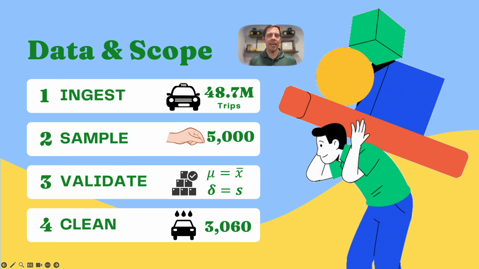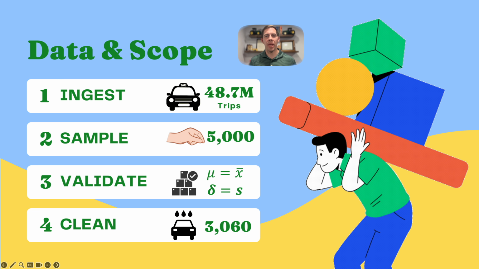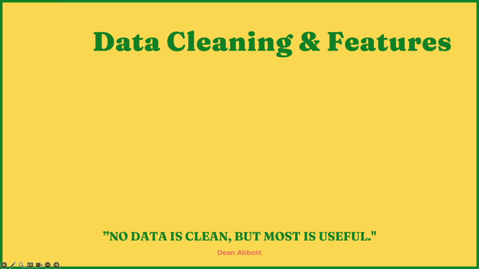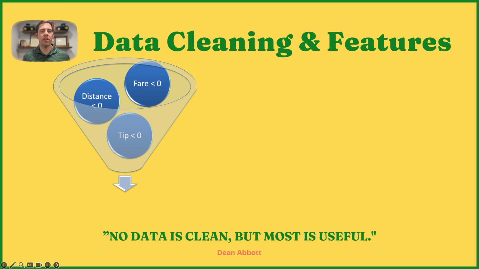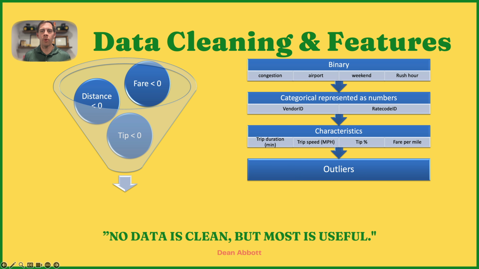Then, we applied tidy data principles from the course to handle blanks, missing values, and outliers. We worked exclusively with credit card transactions because cash tips are confounded by manual entry and tax policy. FlexFare shows systematically lower tips, likely due to third-party application behavior. We filtered out unrealistic values such as negative or zero distance trips and fares. Then we created indicators for FlexFare rates, surcharges, trips to and from an airport, as well as weekend and trips during